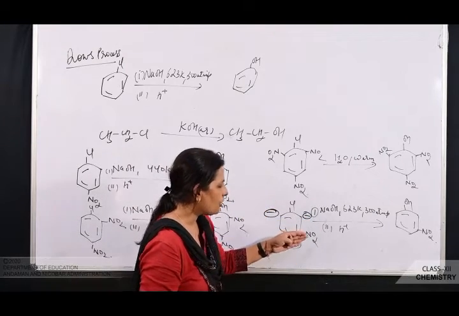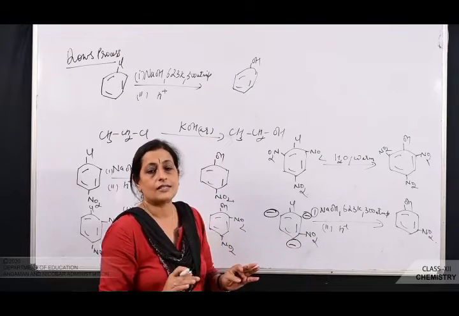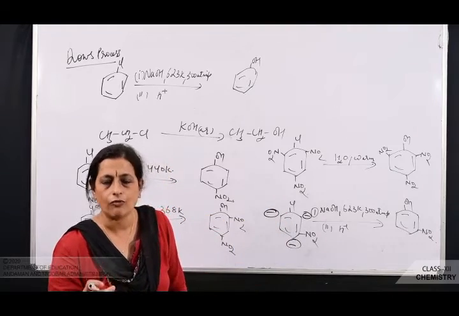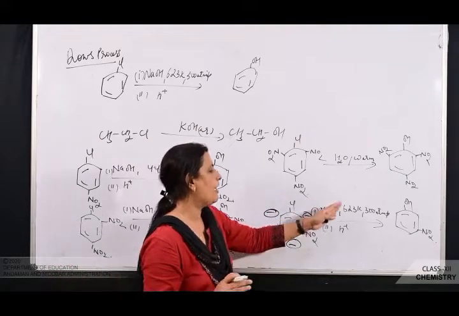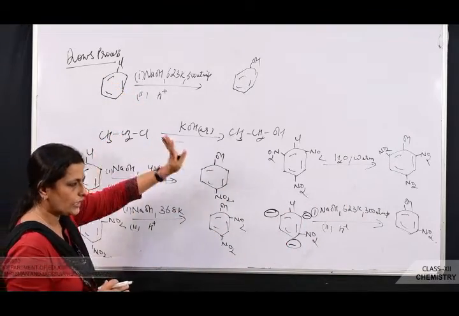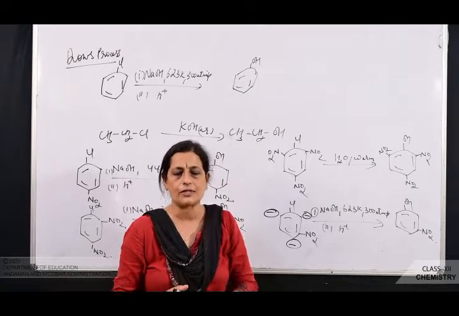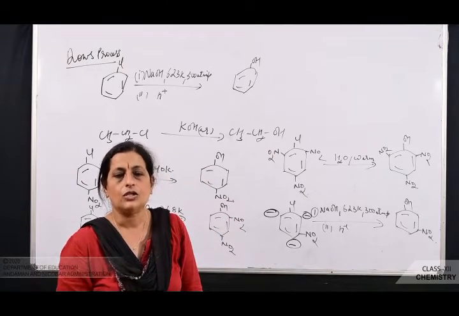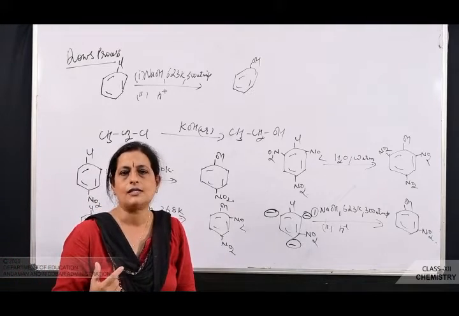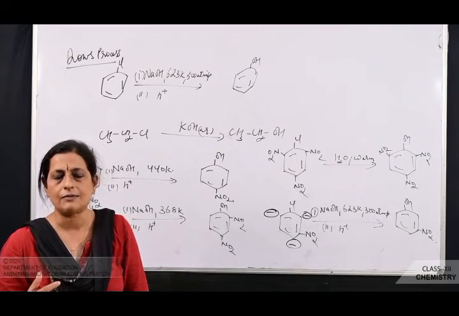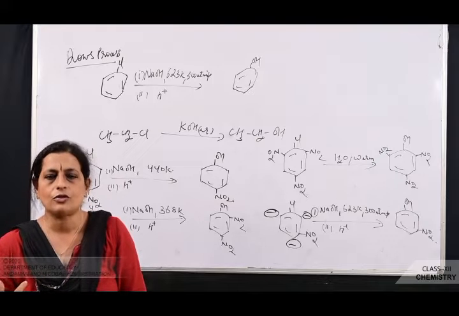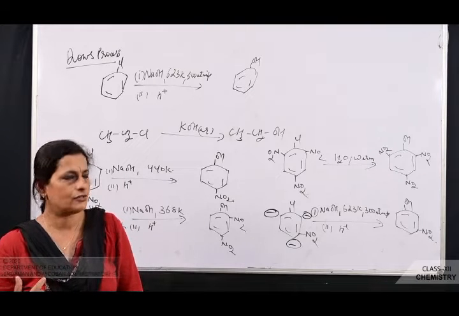So if you put an electron withdrawing group in meta position, the resonance is not being affected. So the resonance is there. So carbon halogen will get double bond character. So you have to use the same condition as what we have used in chlorobenzene. So is it clear? So if an electron withdrawing group is present in ortho or para position, nucleophilic substitution reaction in haloarene becomes fast. Why? Because the intensity of resonance effect becomes less, because the electron withdrawing group withdraws electron and makes nucleophilic substitution reaction faster. So is it clear?